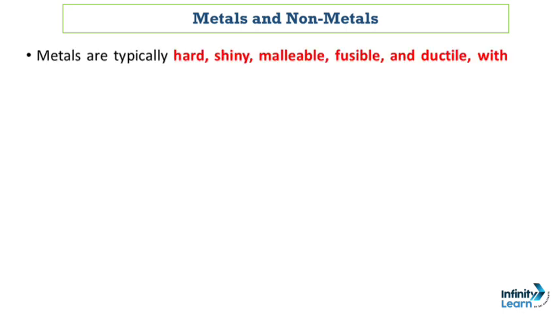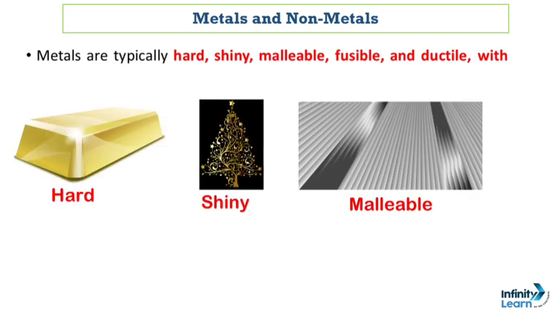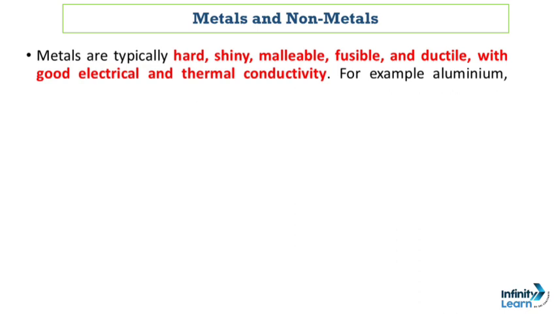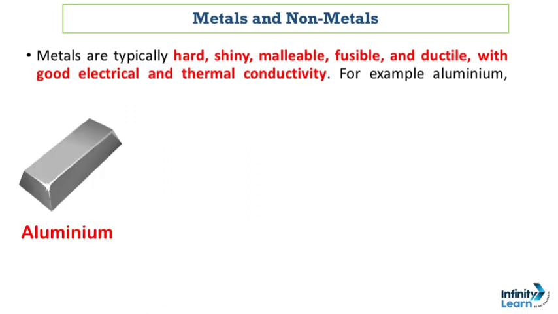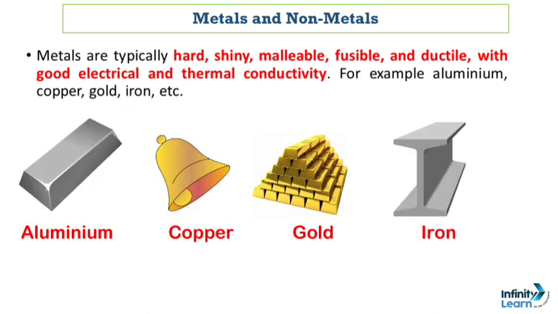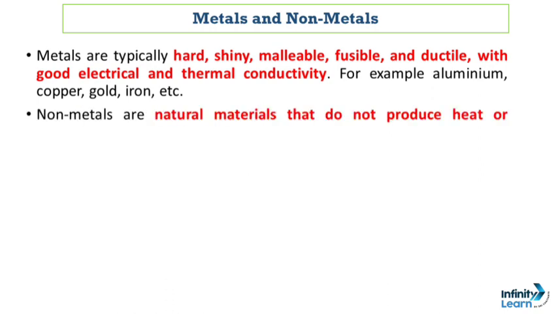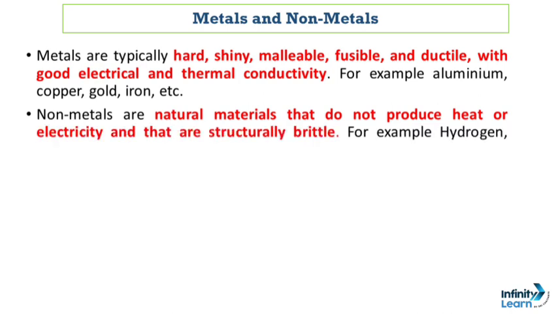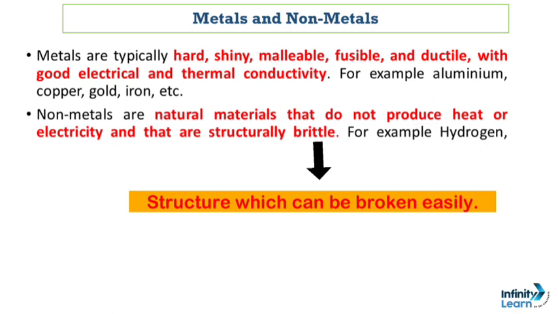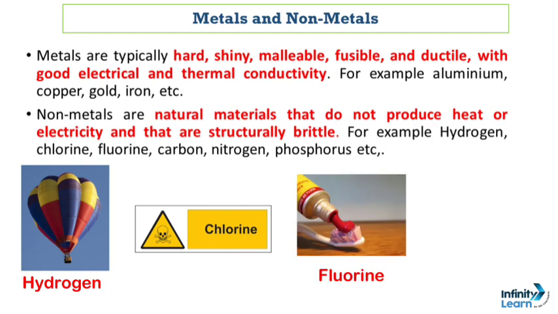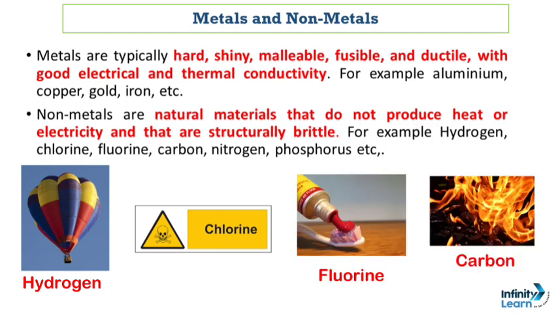So what do we mean by metals? Metals are typically hard, shiny, malleable, fusible and ductile with good electrical and thermal conductivity. So here we have some examples of metal that are aluminium, copper, gold, iron, etc. Now let's see what are non-metals. So friends, non-metals are natural materials that do not produce heat or electricity and are structurally brittle, and we have some examples of non-metals also that are hydrogen, chlorine, fluorine, carbon, nitrogen, phosphorus, etc.